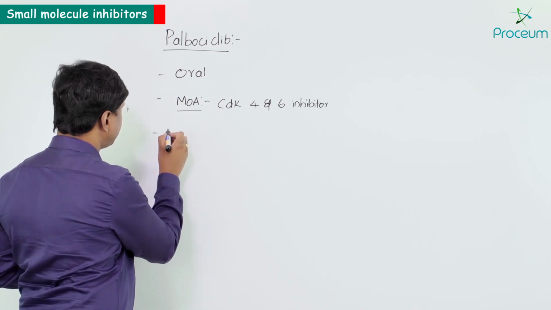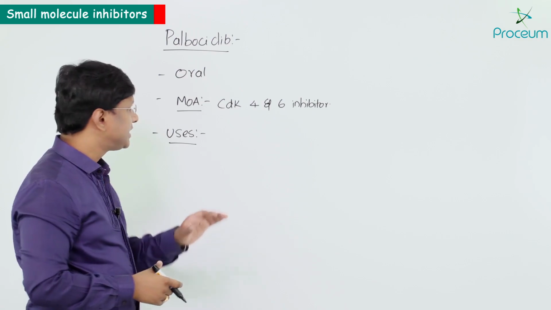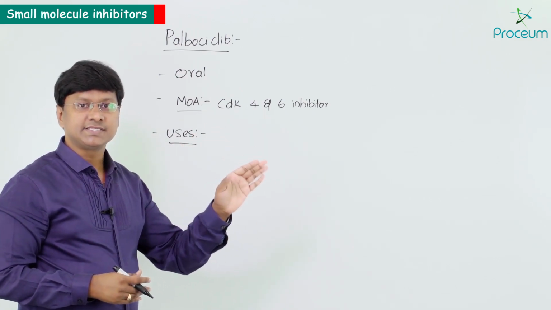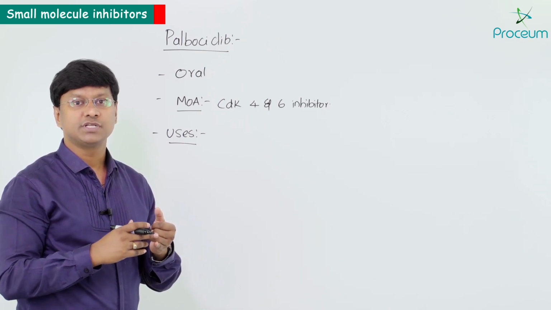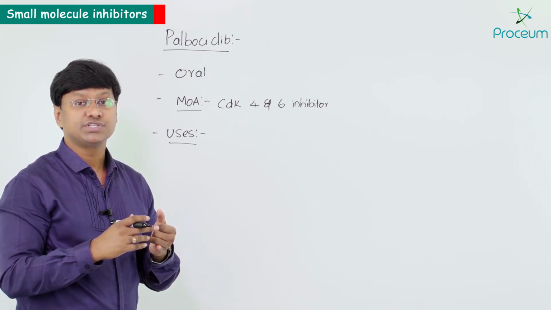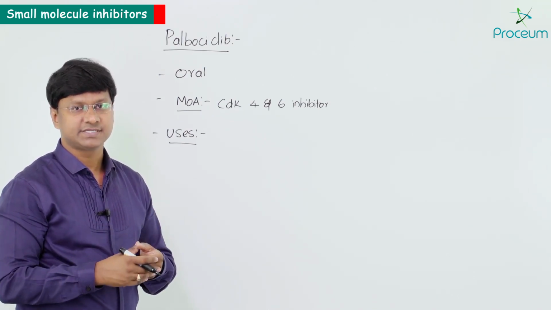Now, if you take the uses of this drug, palbociclib, remember, it is approved in combination with letrozole for postmenopausal women with estrogen receptor positive and HER2 negative breast cancer.